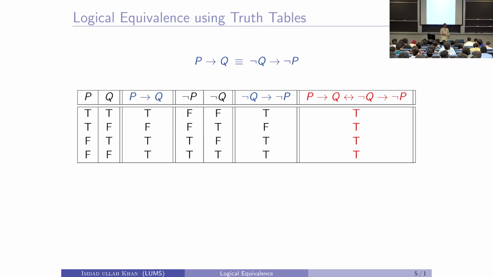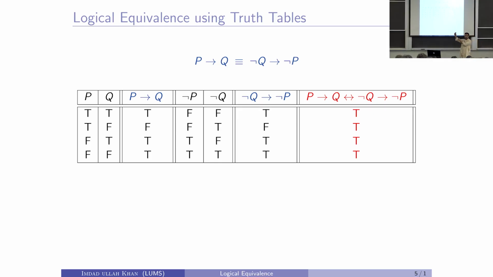Okay? So, how would you prove this? You make the truth table of p implies q and also the truth table of not q implies not p, its contrapositive. You take the if and only if between these two compound propositions, and you observe that the if and only if is a tautology. That's the way we defined equivalence between two propositions. These two compound propositions are exactly the same; they are equal.